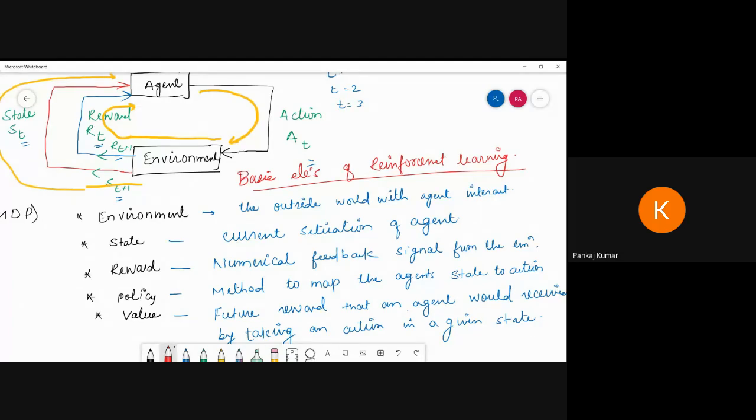Okay, so these are the basic elements, you should know each one: 1, 2, 3, 4, 5. Environment, state, reward, policy, and value. Then we can design how the Markov process model will be designed.